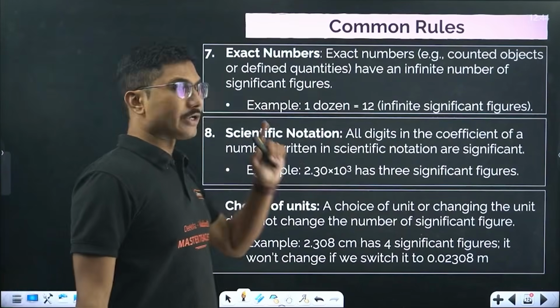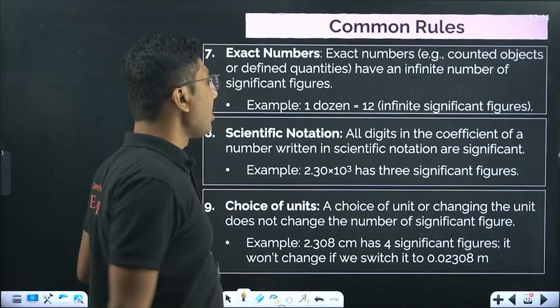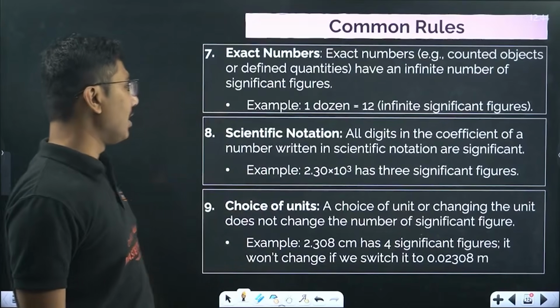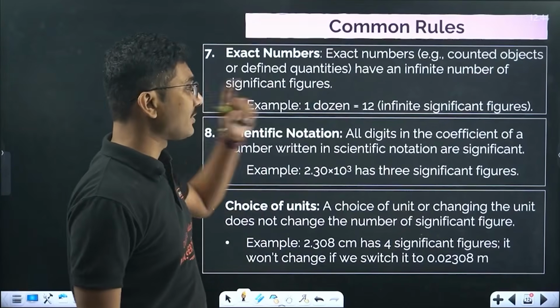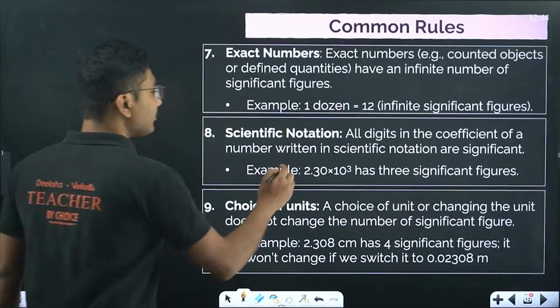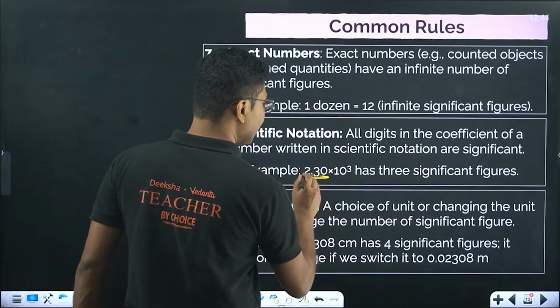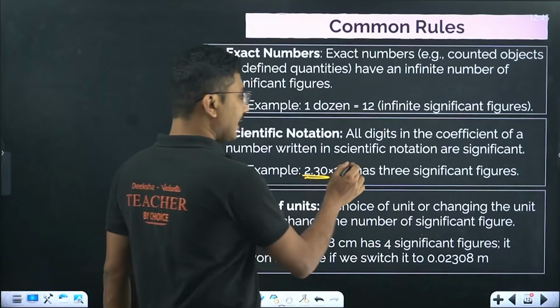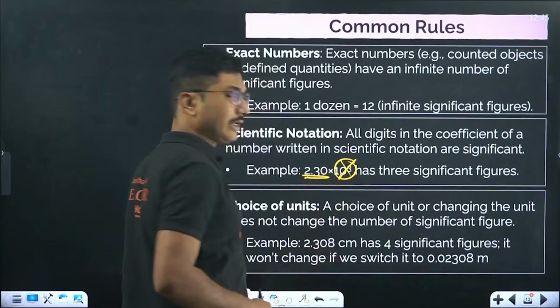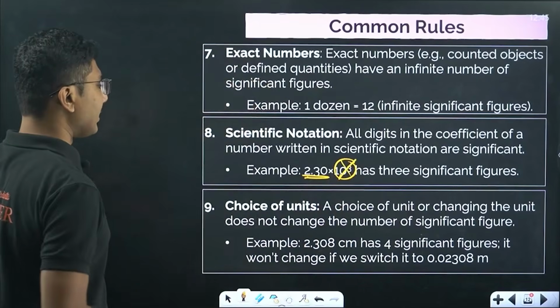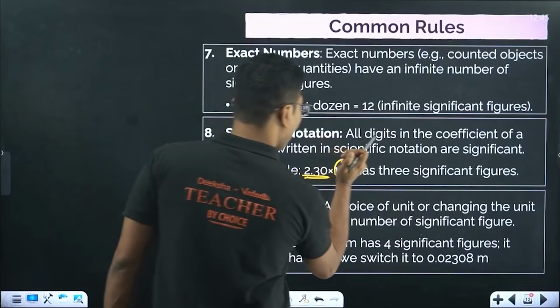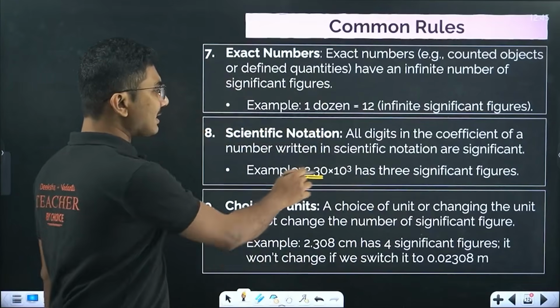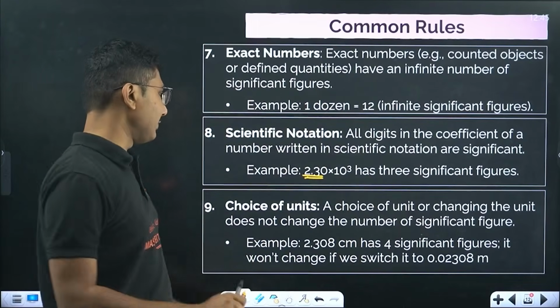Next, scientific notation. Scientific notation is also important. All digits in a number written in scientific notation are significant. So for example, if you write this number, all the numbers are significant. The 10 to the power values are not significant. These 3 or 4 are not significant. Only this 2.30 is significant.